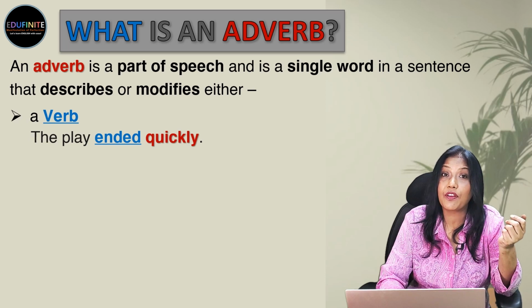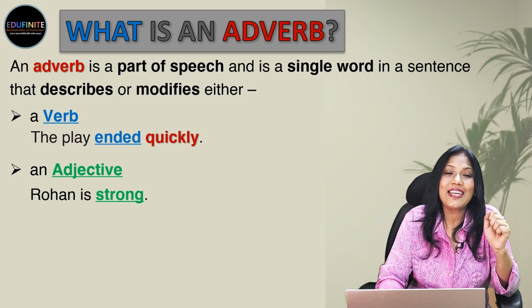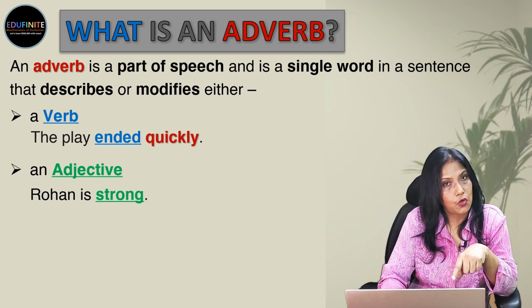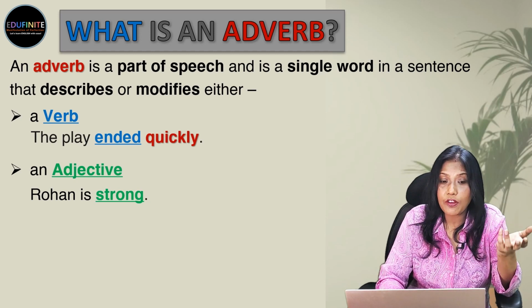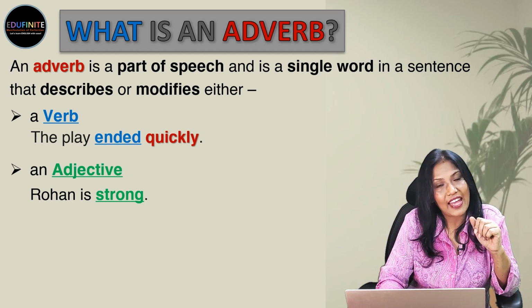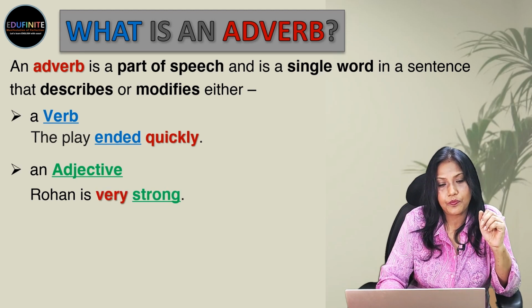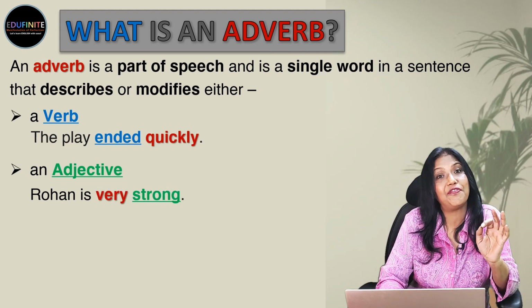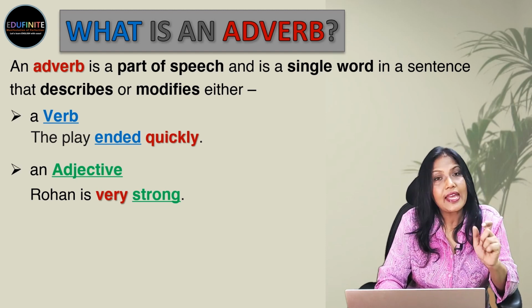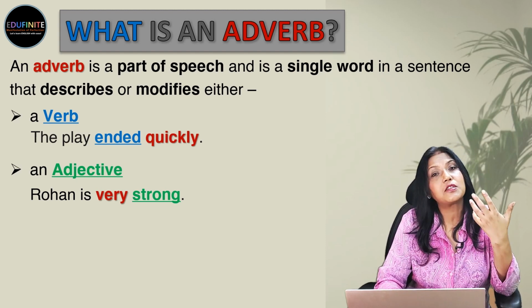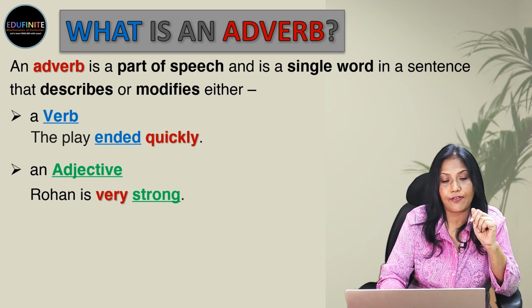Next, let's see how it modifies an adjective. Rohan is strong. Rohan is what? Strong. So strong is an adjective. Now how do we modify it? We'll take the help of an adverb to modify it or to describe it a little more. Rohan is very strong. So how strong? Very strong. So very is modifying or telling us more about the adjective strong. Hence, very is an adverb.